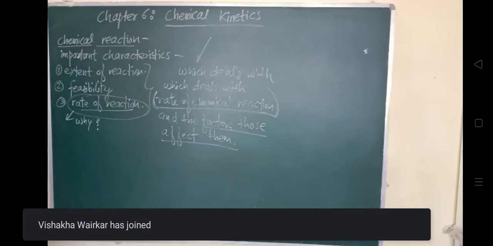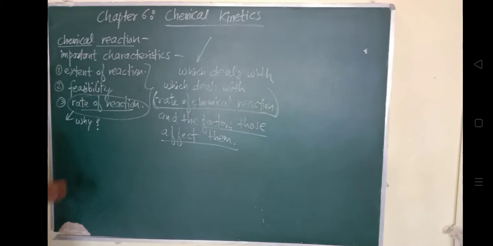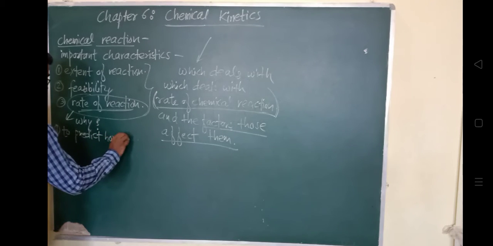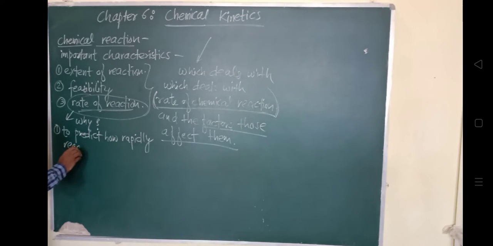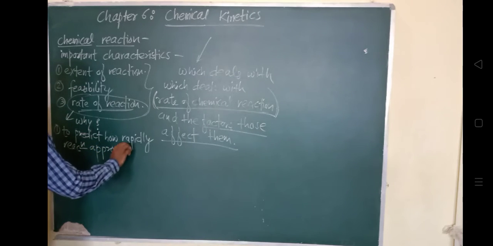What is the reason we need to study this? The rate of reaction is a very important parameter for any chemical reaction, because this tells us about the rapidity. It tells us how to predict how rapidly the reaction approaches equilibrium. To predict how rapidly the reaction is approaching the equilibrium condition.